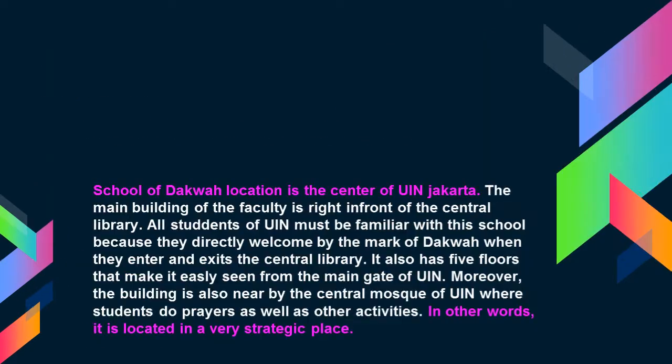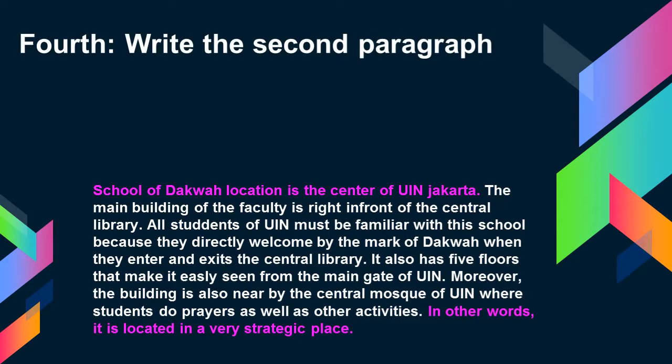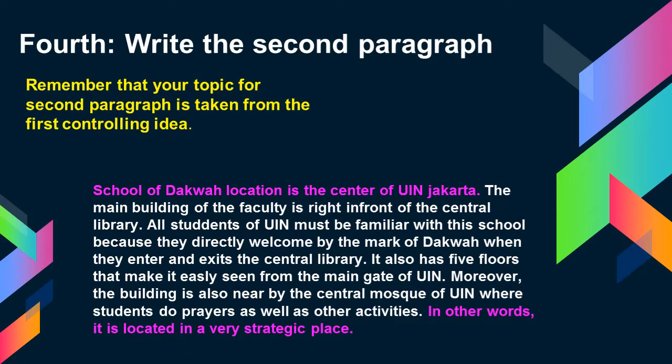And then the fourth part that you need to go further is writing the second paragraph. Remember, we come up to the body of the text itself. Previously, we talked about the introductory paragraph. Now we come up to the body. All of the body is basically built from the controlling ideas.